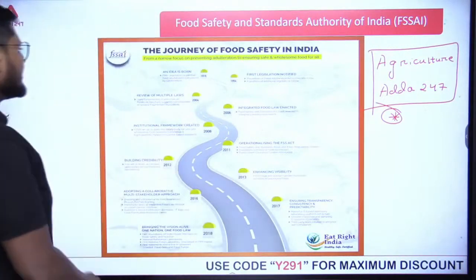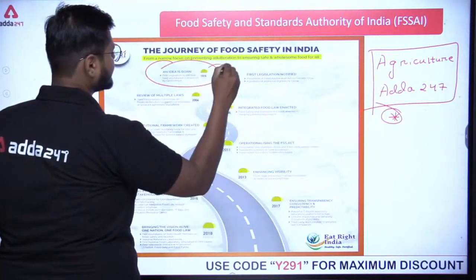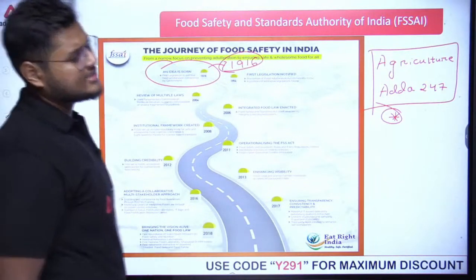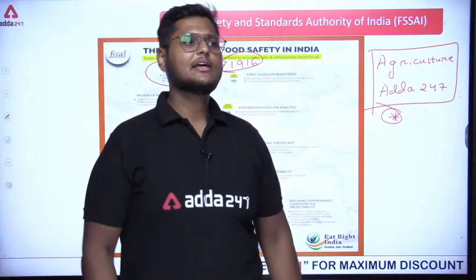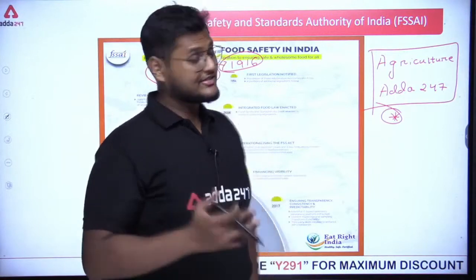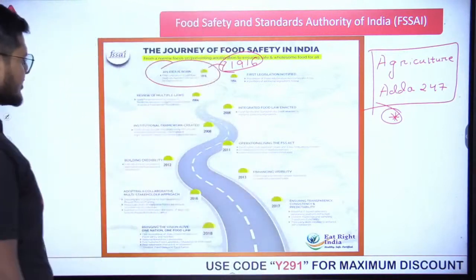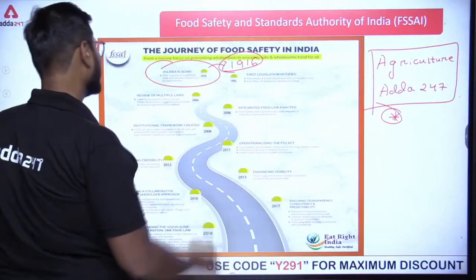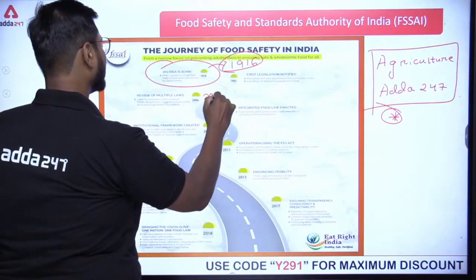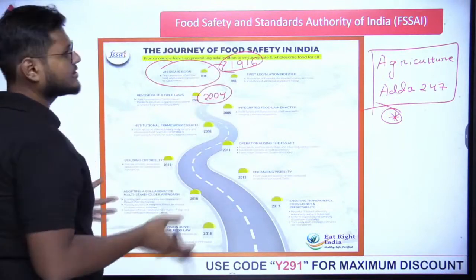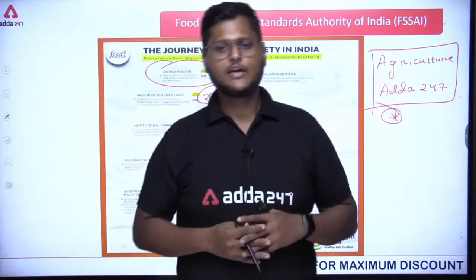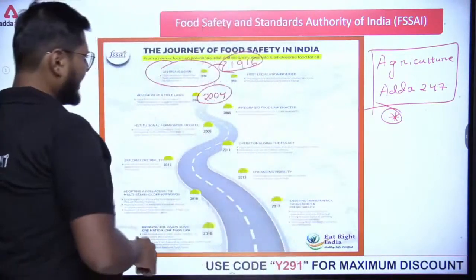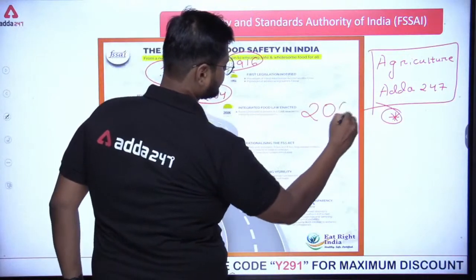Yeah, so see, everything started in 1916. I'll only tell which are important here. 1916 is not that important. In 1916 an idea was born that yes, food safety is a concern and we should look into it. Then the first legislation was notified regarding food safety, like the Food Adulteration Act. Then in 2004, a review of multiple laws. We had a lot of laws regarding food safety, like for meat, for vegetables, for each and everything there were separate laws here. Okay, so the main thing is here 2006.